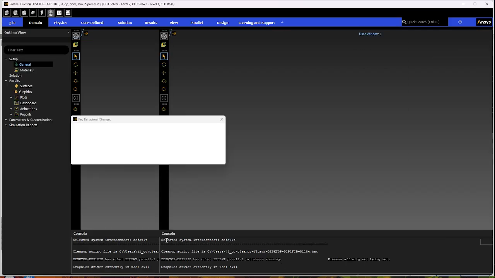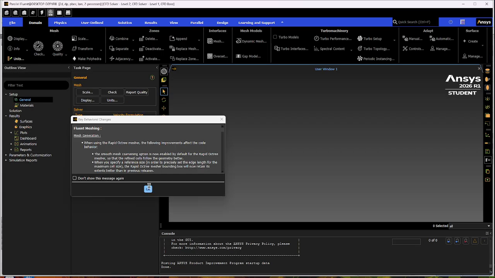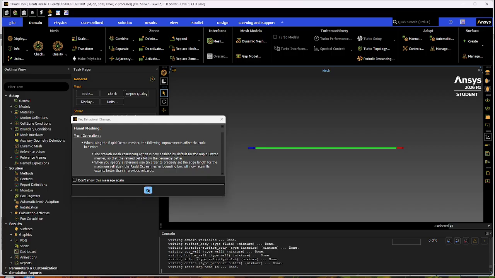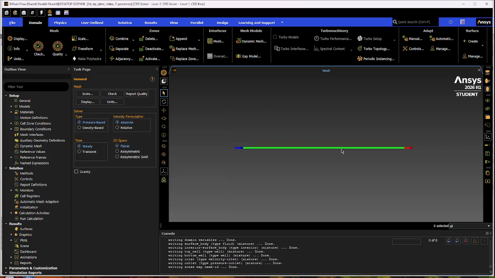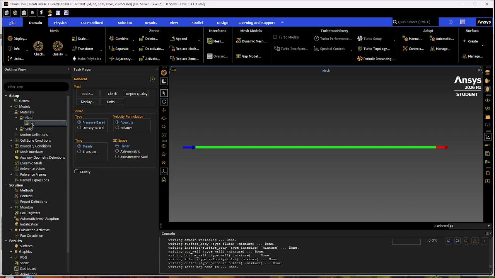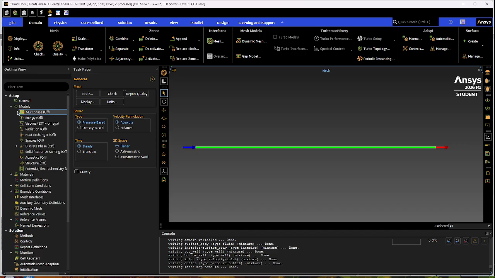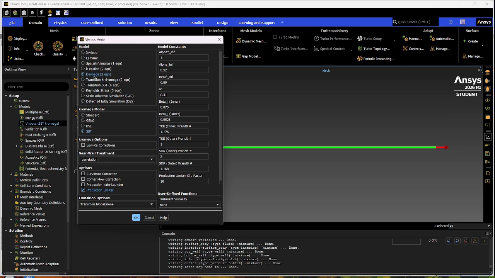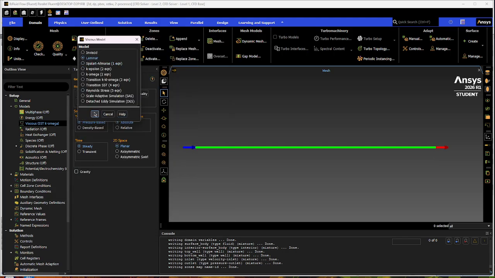Alright, just a second. A little more. Awesome. Okay, so now we're done. We got our pipe here, inlet, outlet. We're good. Then we go ahead to materials, air. Actually, no, before that, we go to models, double click on viscous, and then we're going to switch it from k-omega to laminar. And click OK.